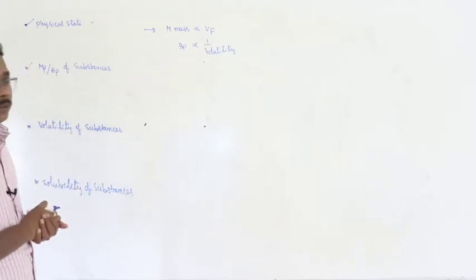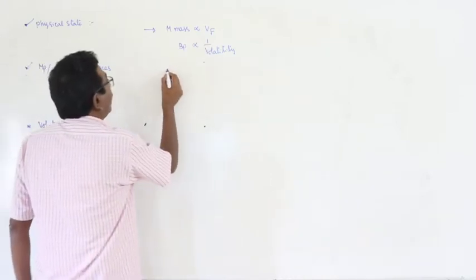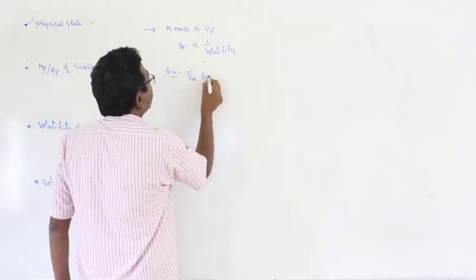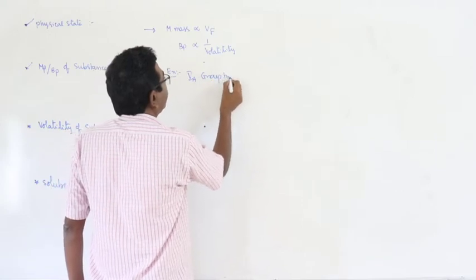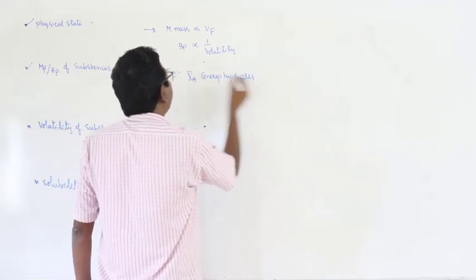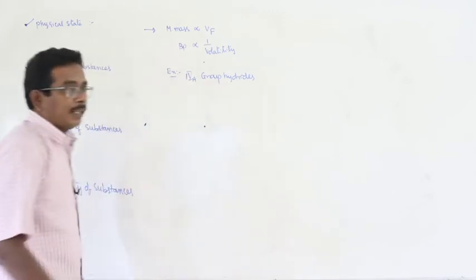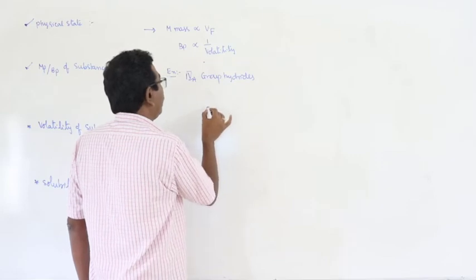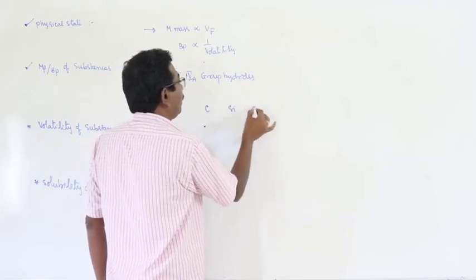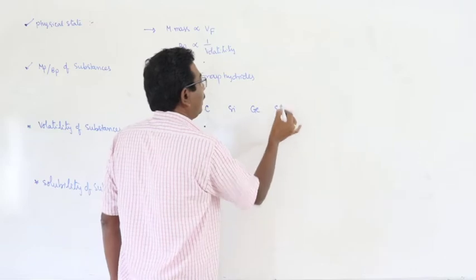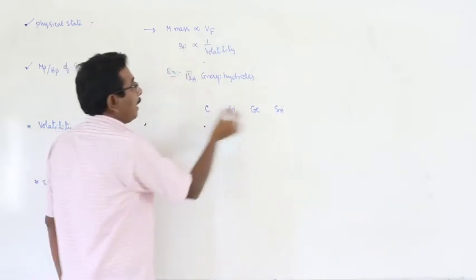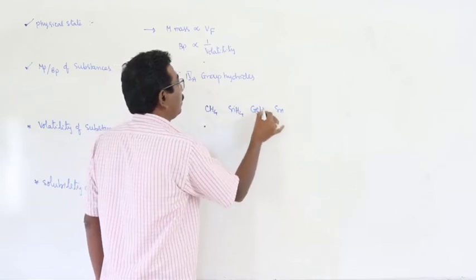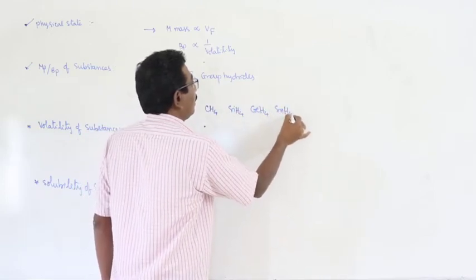You have to remember these relations. Okay. Here first I would like to take 4A group hydrides. What are they? Carbon, silicon, germanium, tin. Hydrides means CH4, SiH4, GeH4, SnH4.